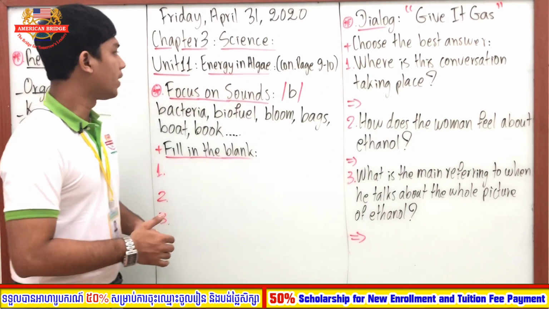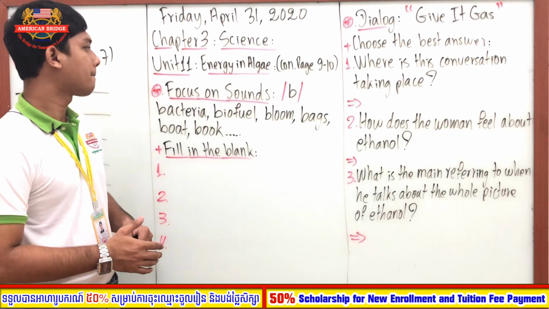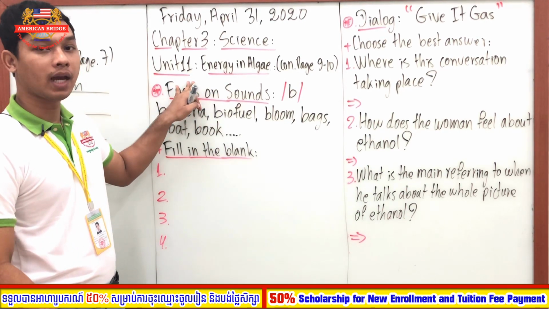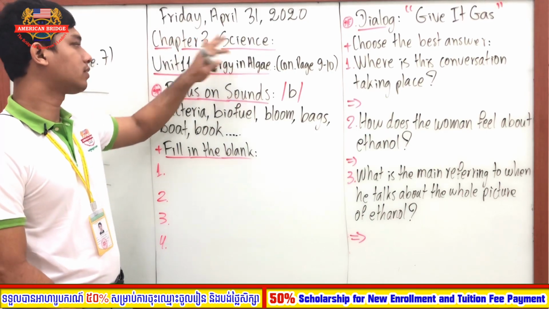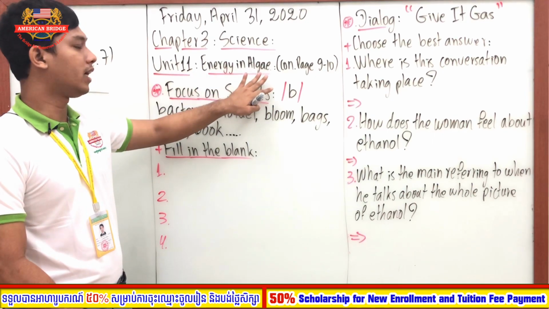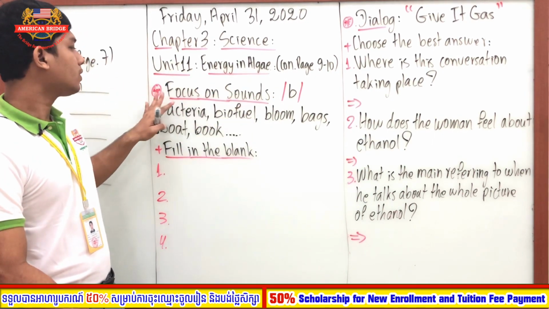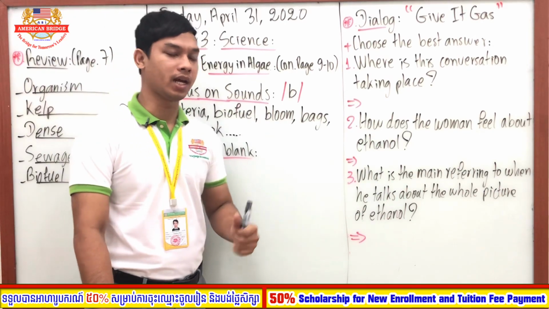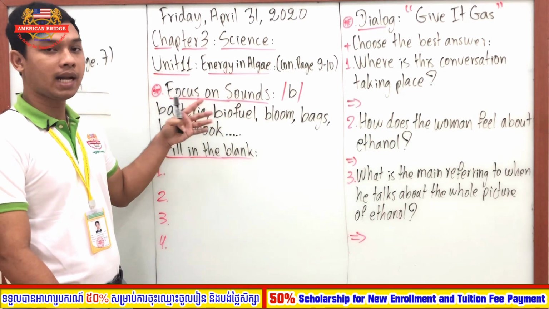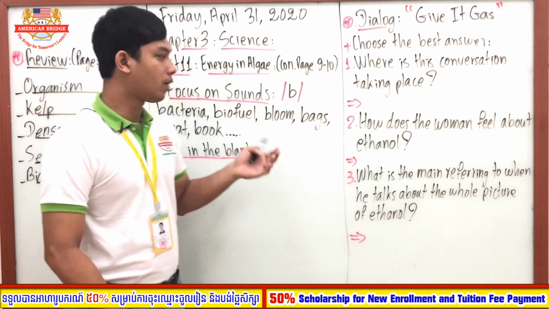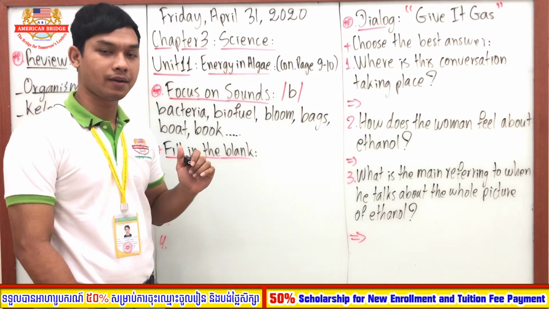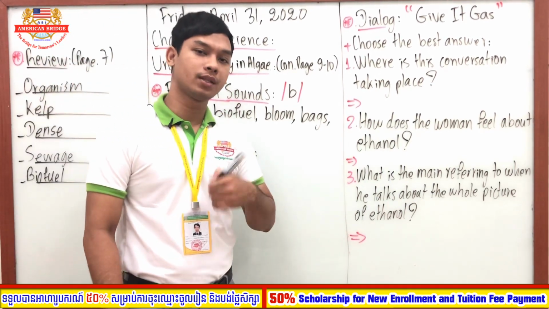So today we are going to study about the unit element. Okay, we are still in chapter 3 science, unit element, energy in algae. Okay, good. And what we are going to focus on today is the sound. Okay, we are going to learn how to produce the sound of b. Okay, sound of b is b. All right. Everyone, do you know how to produce the sound b?